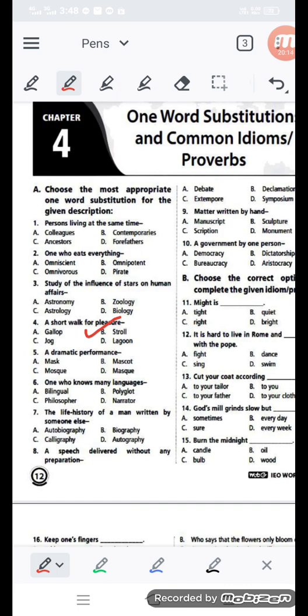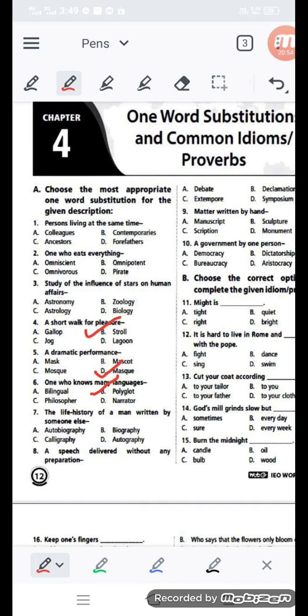A dramatic performance. Is it mask, mascot, or musky? Which word is correct for this single word of the statement? Question number 5. Here you can get, it is masque. One who knows many languages. So polyglot is the correct answer. Poly means many. Narrator means explainer. Philosopher, those who are related to philosophy. So polyglot means those who know many languages.